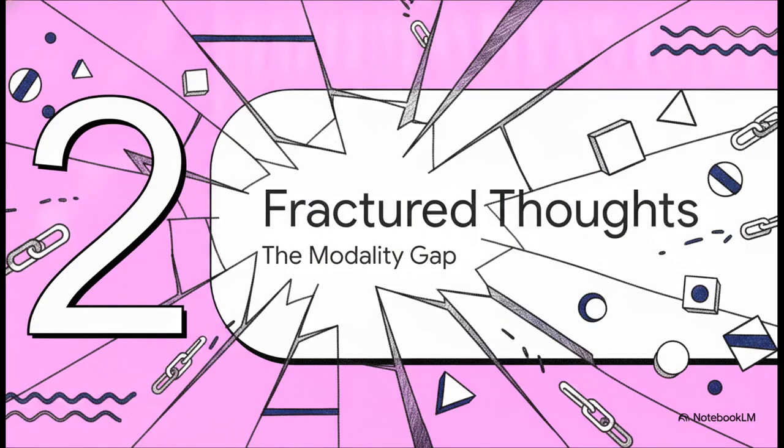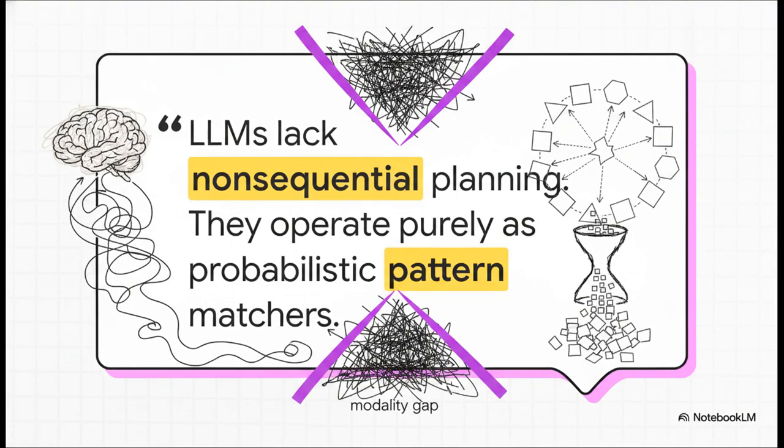Moving on to section 2, fractured thoughts, modality gaps. Noam Chomsky actually points out a massive vulnerability here. He notes that while the human mind naturally seeks to create continuous logical explanations, LLMs that are bottlenecked by these tokenizers operate purely as probabilistic pattern matchers. They're just inferring brute correlations between discrete tokens. This massive disconnect between true semantic meaning and brute force token prediction creates what researchers call a modality gap.